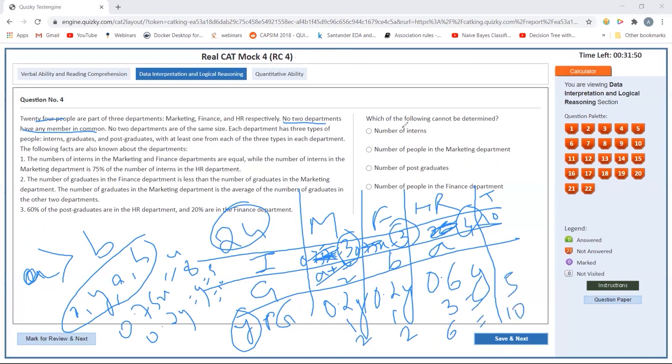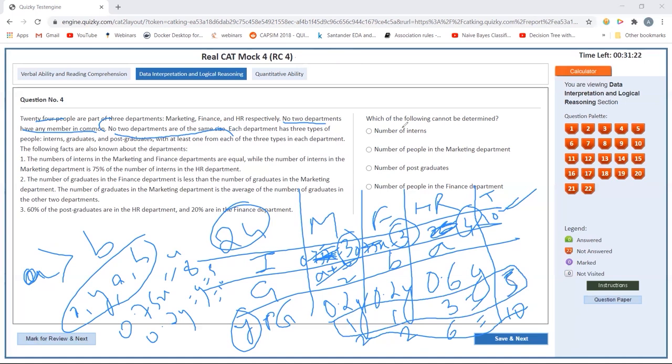Okay, 10, can I afford that? Even if I can afford it, no two departments are of the same size. No two departments are the same size. So this cannot be 10 because interns is already 10. This goes out. So I know the number. It is 1, 1, 3 in this case, and for postgraduate I have the total of 5.